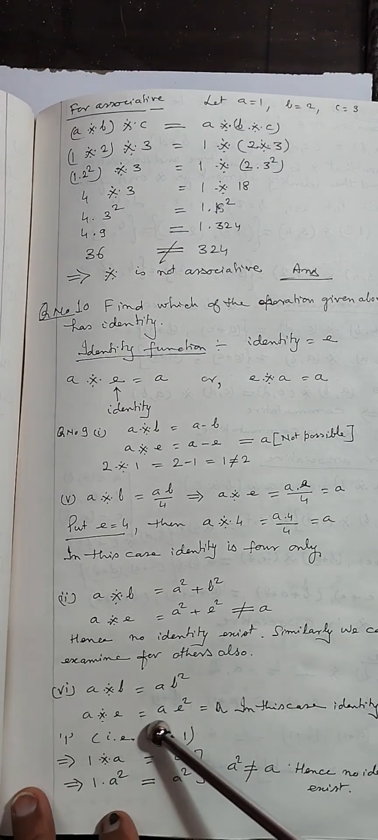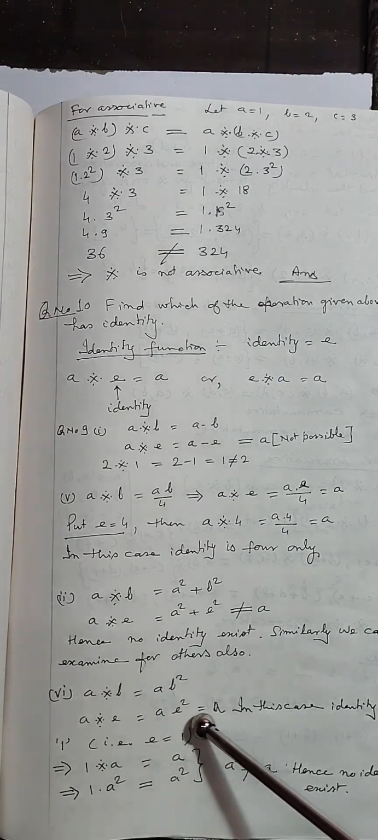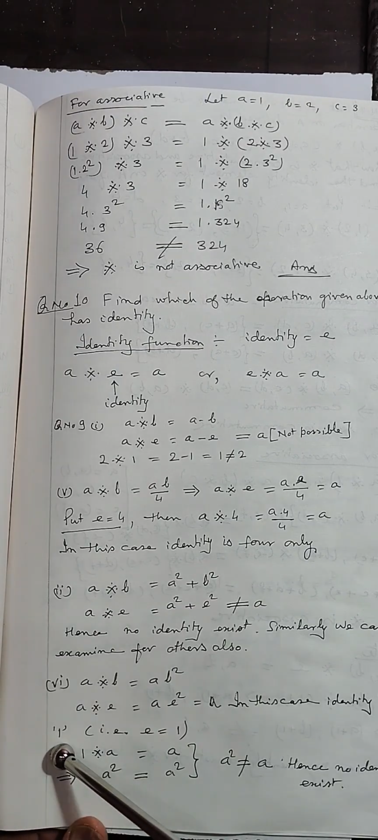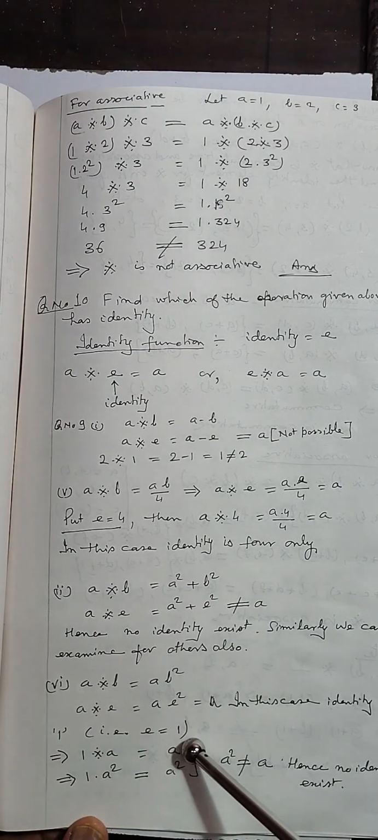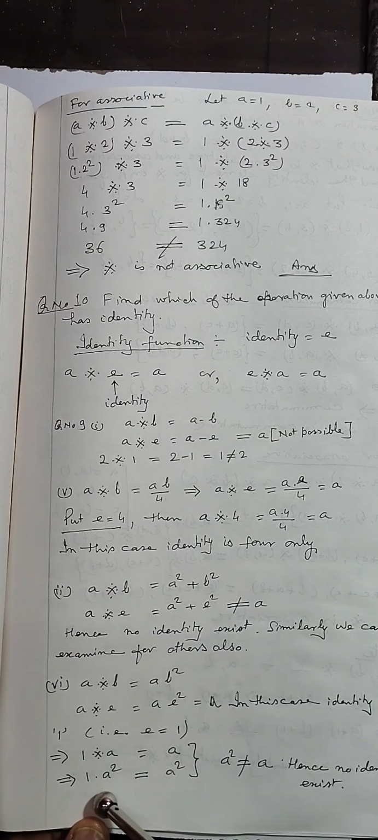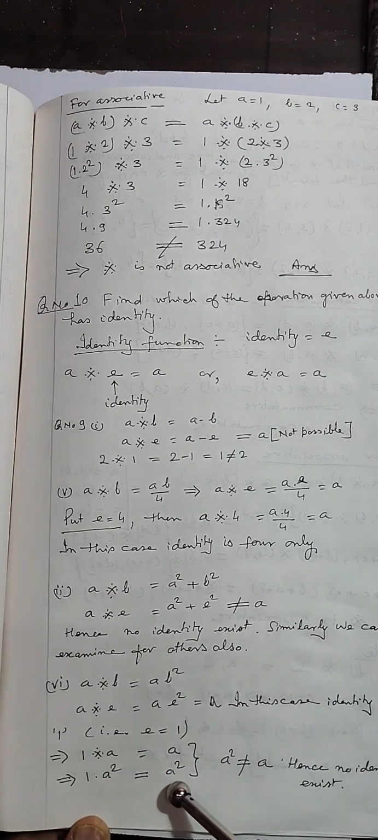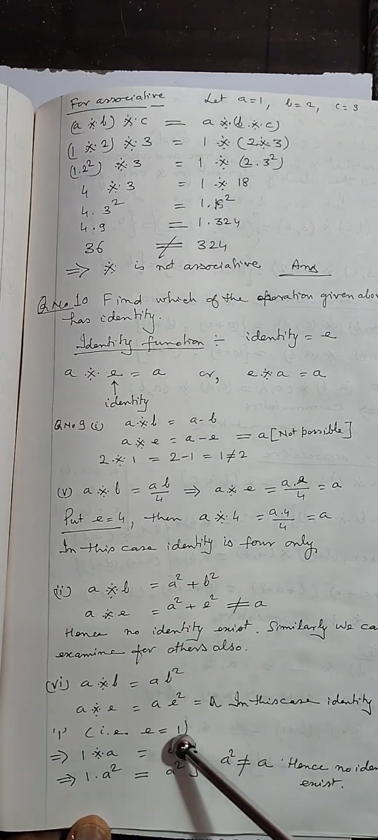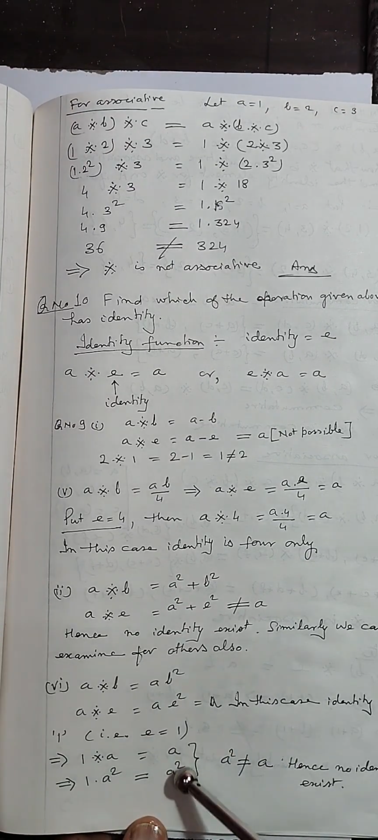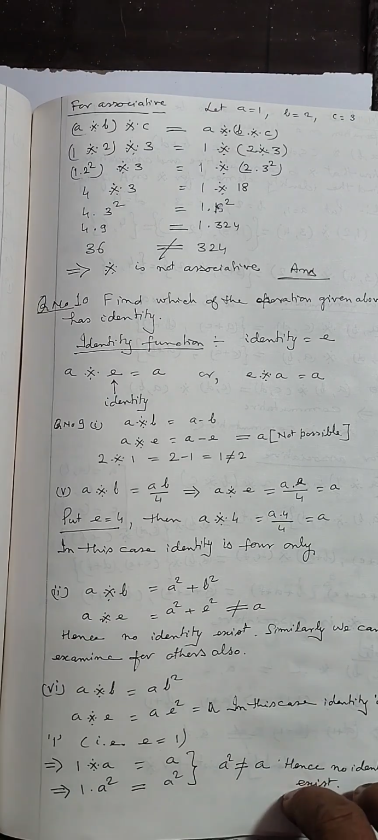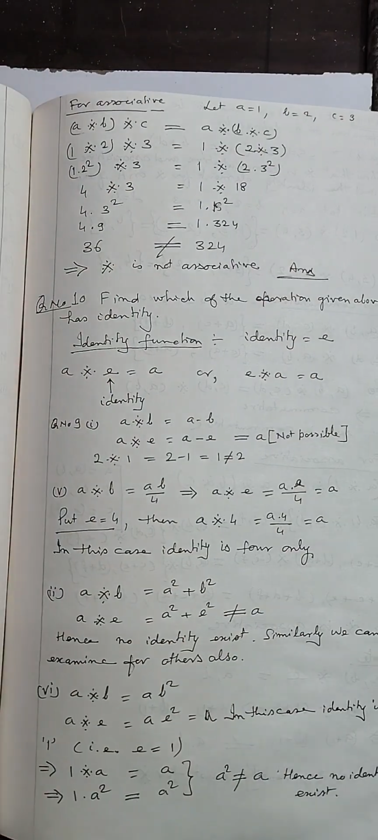See, here if we put 1 in place of E, then squaring 1 we get 1. So E is equal to 1. So 1 into A, that will give you A. Here 1 into A square, that will be equal to A square. So A square cannot be equal to A. See, we put it in both and checked, A and A square. So A square cannot be equal to A. Hence no identity exists. That's all.